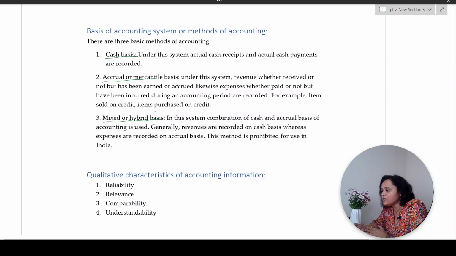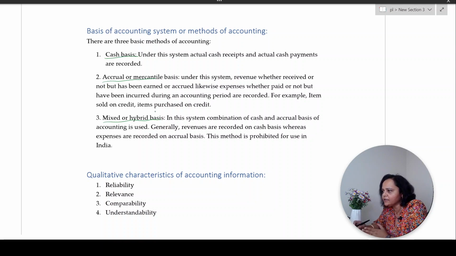Now, accrual basis of accounting is what? When something becomes due. Say, suppose you have to pay a bill which is due, but you have not paid it still. Cash has not actually gone out of your pockets, but the bill is accrued, the bill is due. When that happens, when the bill becomes due, you record the same in the books of accounts. That is called as accrual basis of accounting.